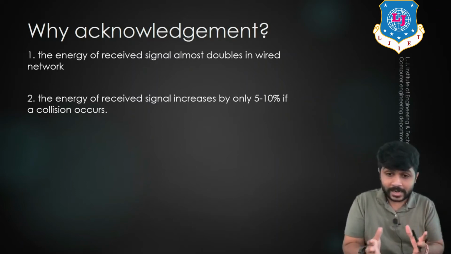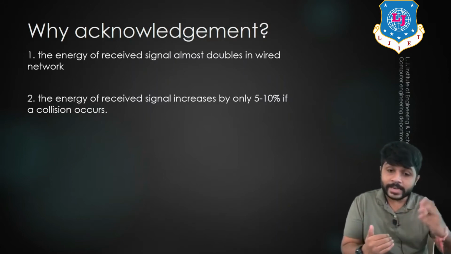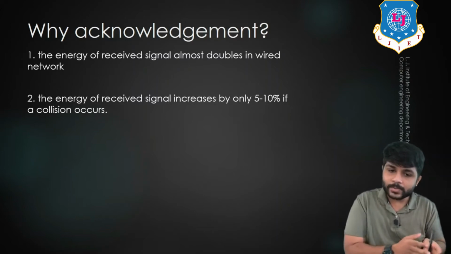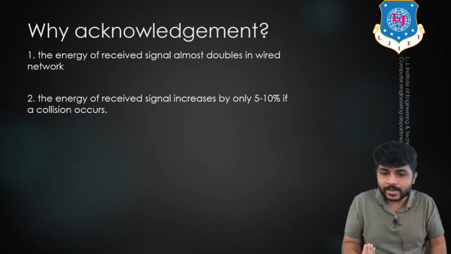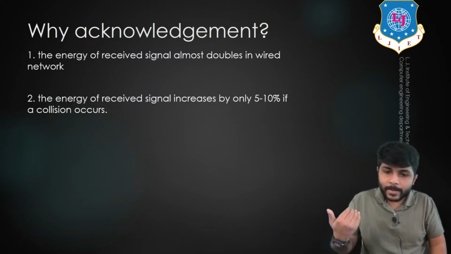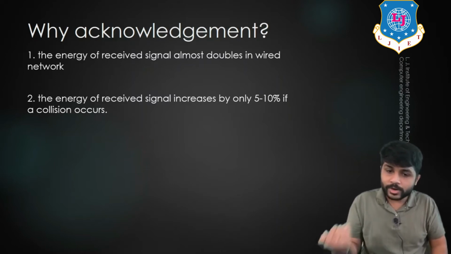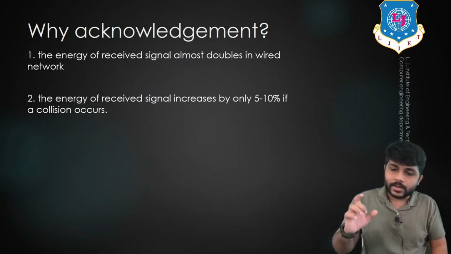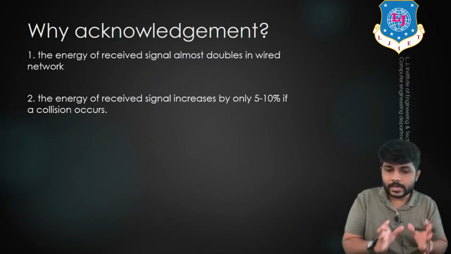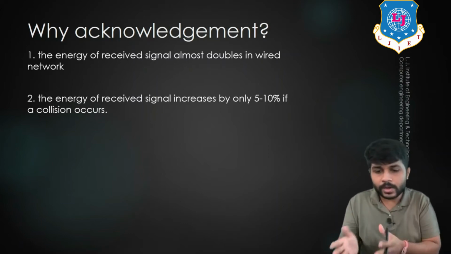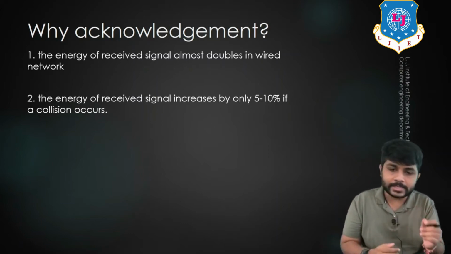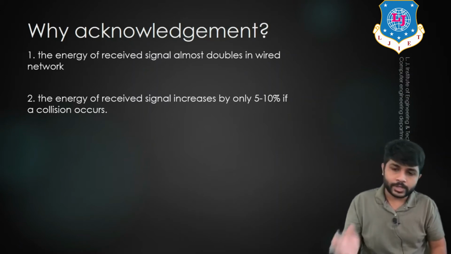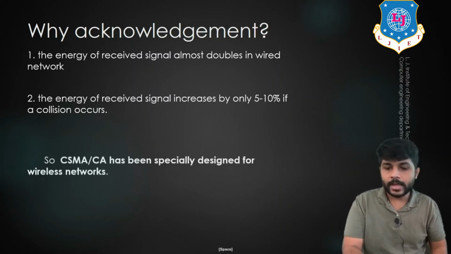You can clearly understand that by seeing the energy level of the received signal in the case of a wireless network, the receiver is not going to understand whether the received packet is original or it is a part of the collision. So the receiver is not able to detect whether it is the original or the collision signal by seeing its energy level. That is why we cannot rely on it. So that is why we need the acknowledgement.